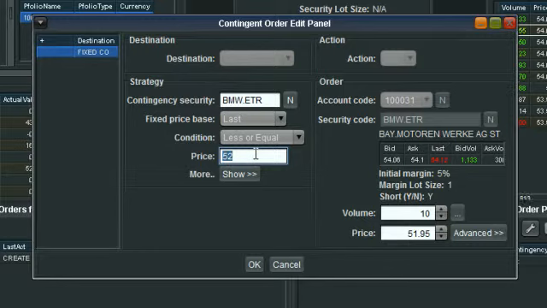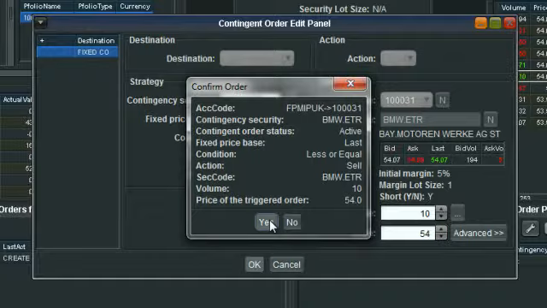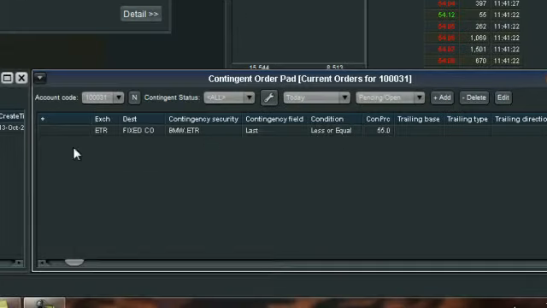Now what I'm going to do to show you how it gets triggered instantaneously is bring this up. So it's currently trading at 54. So if we said if the last price was less than or equal to 55, which is currently the case, we're going to sell the 10. Now I'm going to bring this up closer to market, because it is currently trading at 54. So let's say we put in our limit of 54, so it gets triggered straight away. Select OK. We want to confirm our amendment.